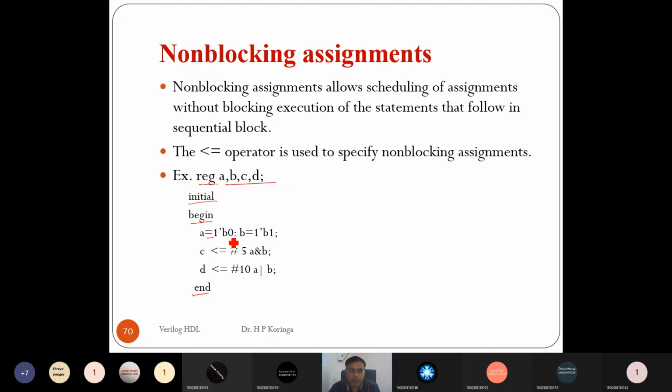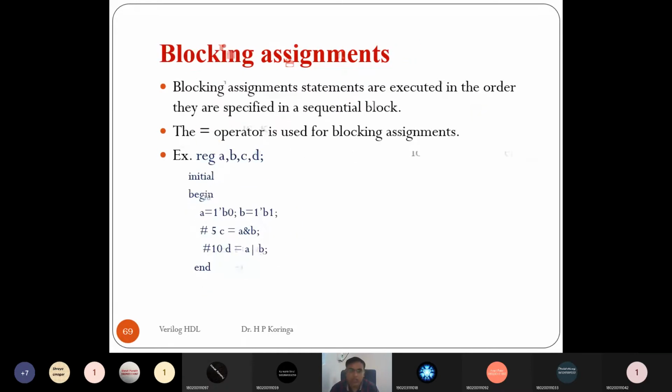A equals 1'b0, B equals 1'b1. Here you can see this is equal, so this is a blocking assignment.